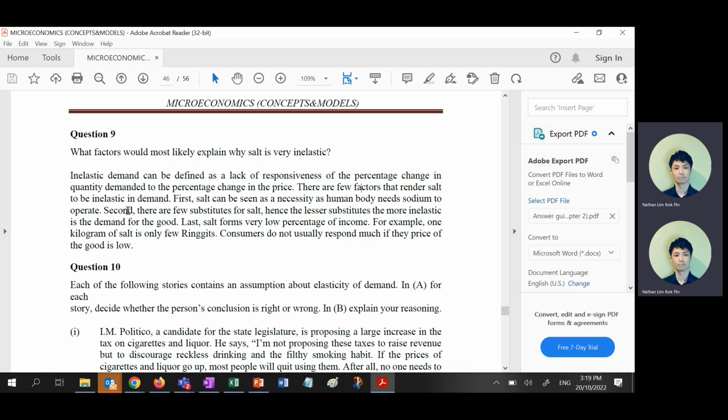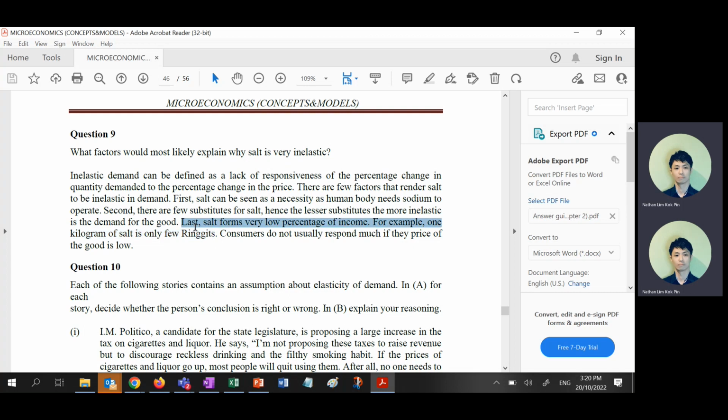Second, few substitutes for salt. Lesser substitutes, more inelastic. Last, low percentage of income. For example, always give an example. 1 kilogram of salt is only a few ringgits.